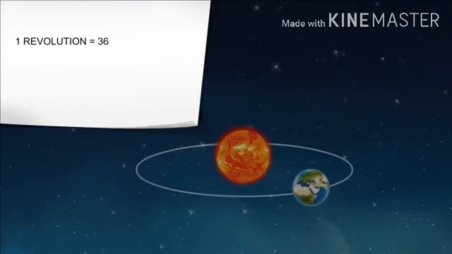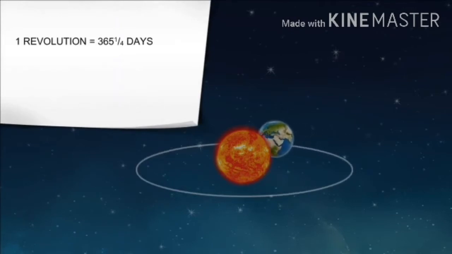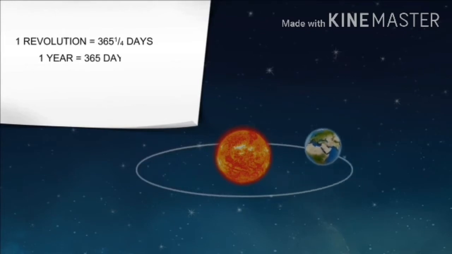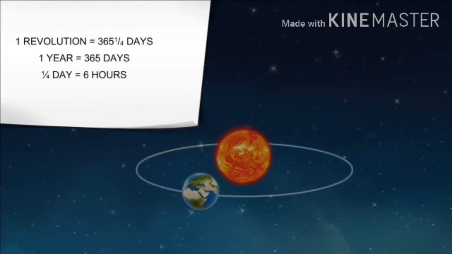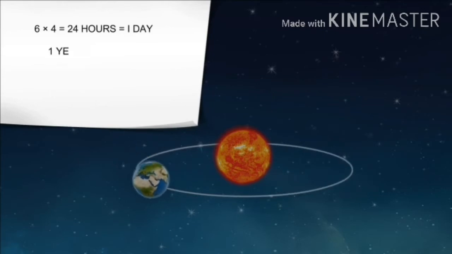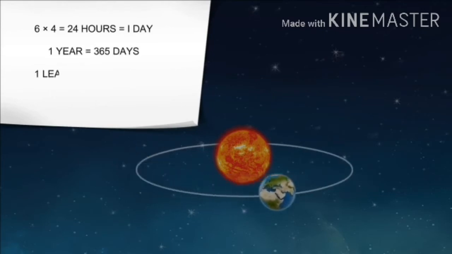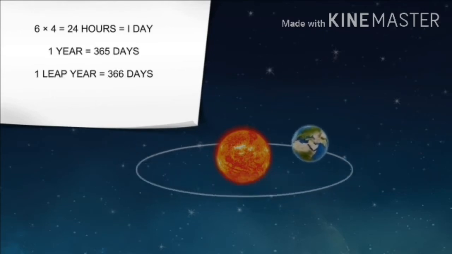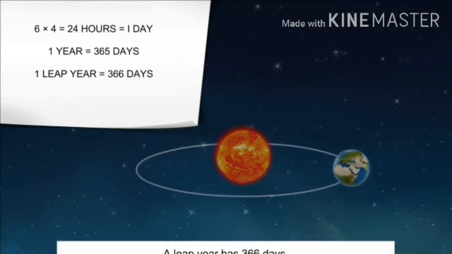Children, the earth takes about 365 and 1/4 days to complete one revolution. However, there are 365 days in a year. Children, our calendar year consists of only 365 days. One quarter, 1/4 day gets left. And this is the reason why every fourth year is a leap year, which consists of 366 days.